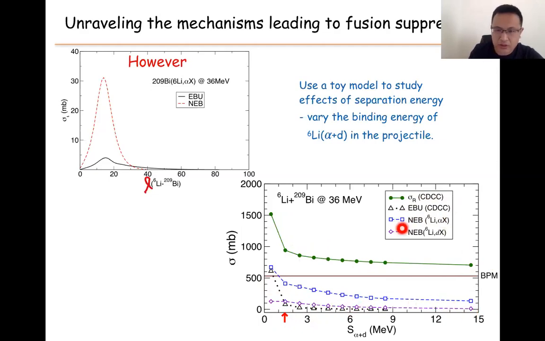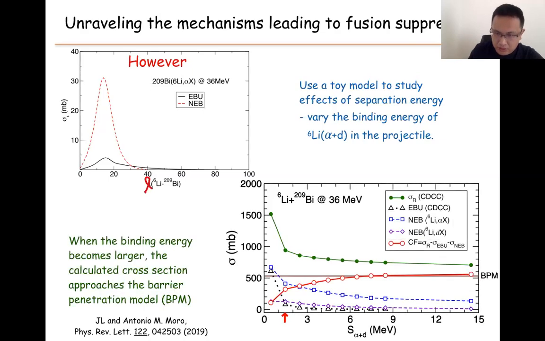And also the two components of non-elastic breakup. So we apply the simple model as we discussed in the previous slide, and by using the reaction cross-section minus the elastic breakup part and non-elastic breakup part, we get the fusion cross-section in this very simple model. In this model, we find that when it becomes tightly bound, it agrees well with the simple barrier penetration model. So in this very simple toy model, we find the main contribution is coming from the non-elastic breakup part with the alpha production. Here, this is the largest contribution.